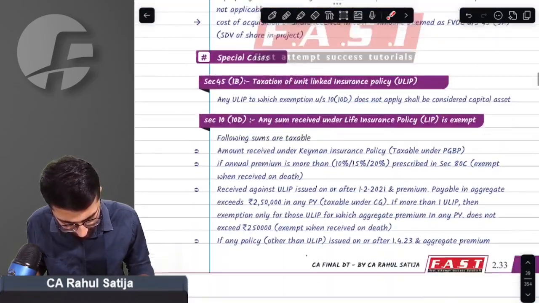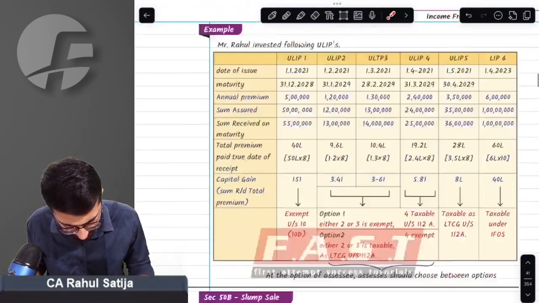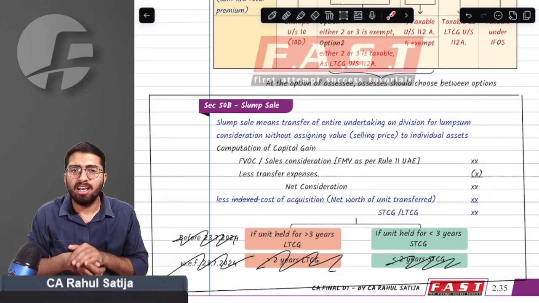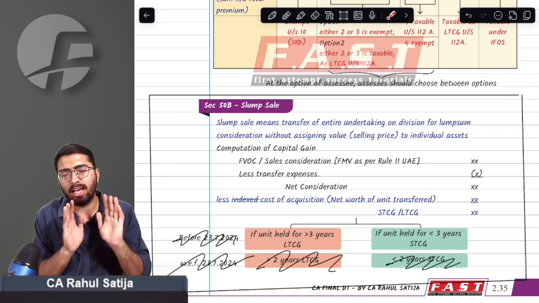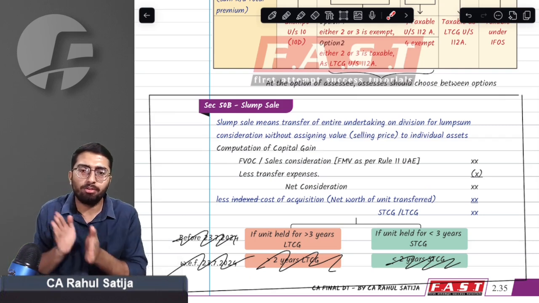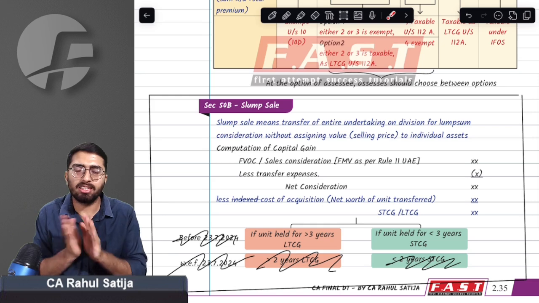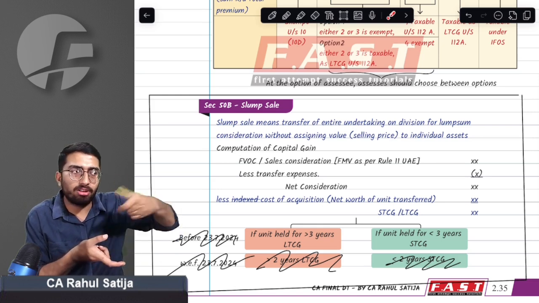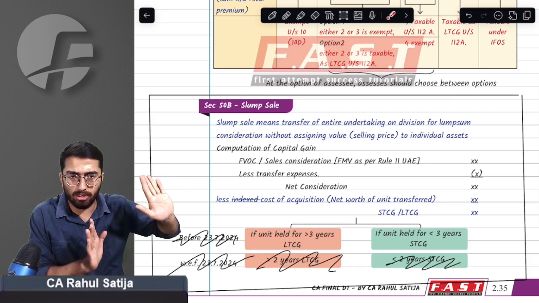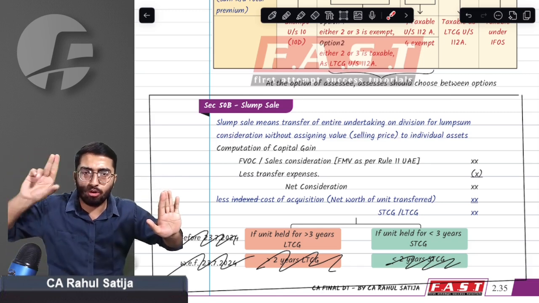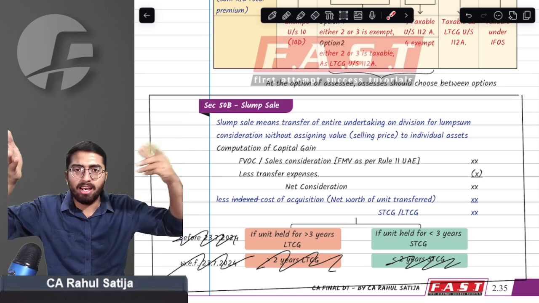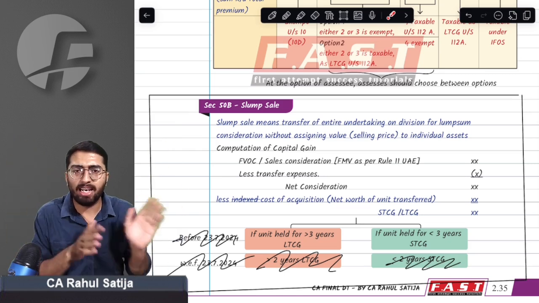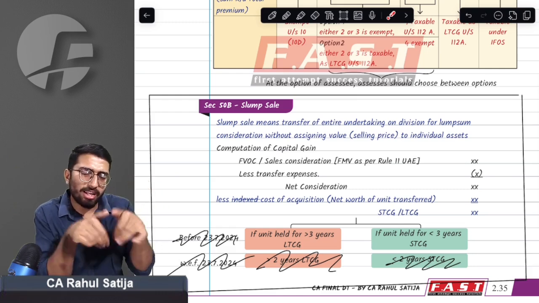What other changes are there in capital gain? Not much. In capital gain, slump sale. See what the change exactly was, just understand. Period of holding has been reduced from 3 years to 2 years after the budget. As soon as the budget was announced, every asset that was held for 3 years has been turned to 2 years period of holding. Previously, if you held for 3 years, it was long-term capital gain. Now if you hold the same asset for 2 years, it will be long-term capital gain. Period of holding has been reduced from 3 years to 2 years for every asset.